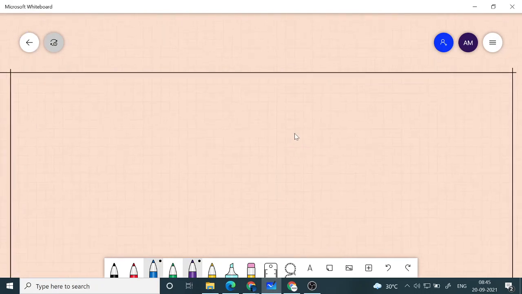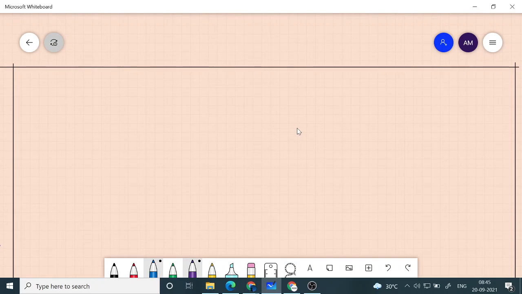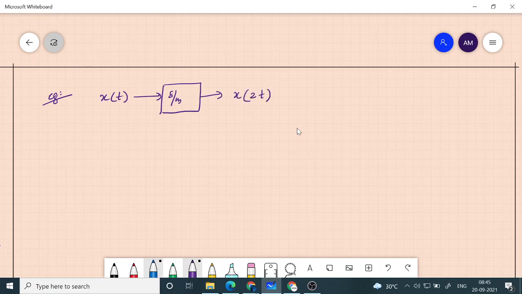Another example, let's take a system which satisfies homogeneity. X of t is given to a system. What does the system do? This system does a time scaling transformation. It gives x of 2t, and this is our y of t.